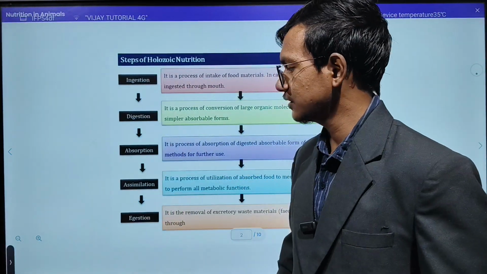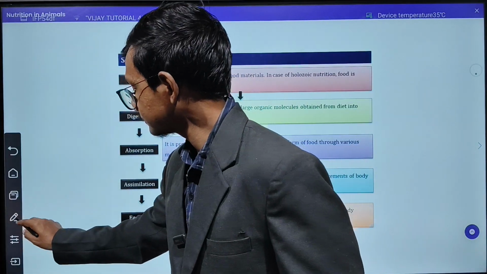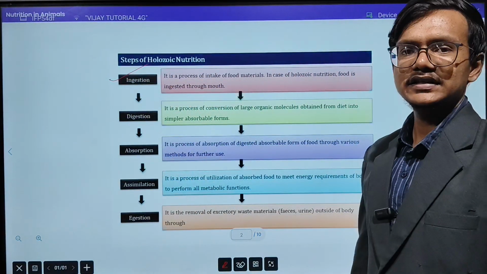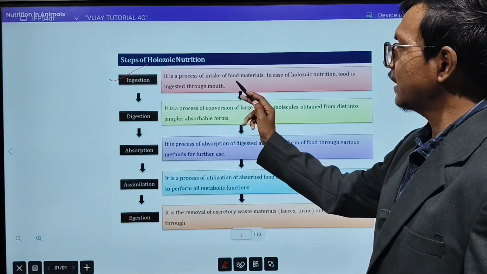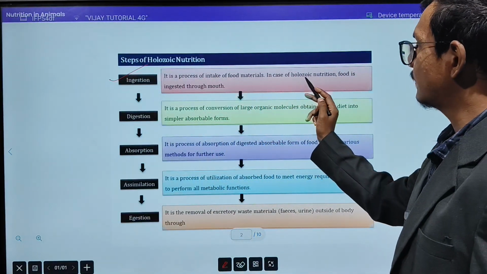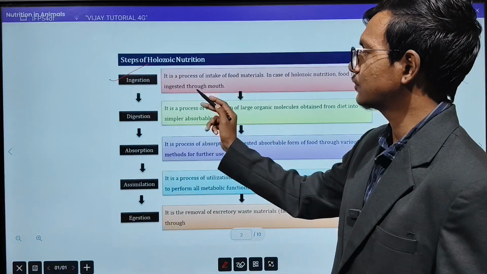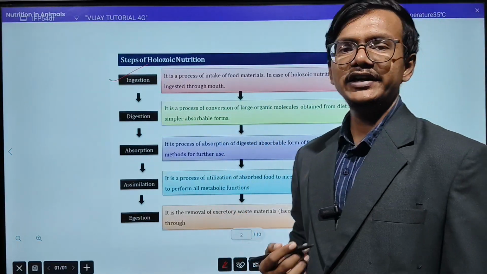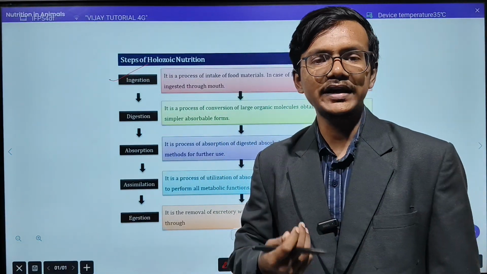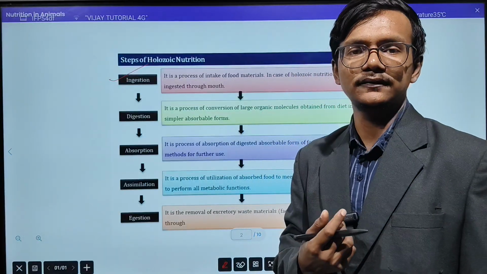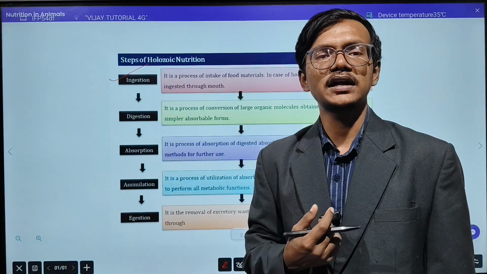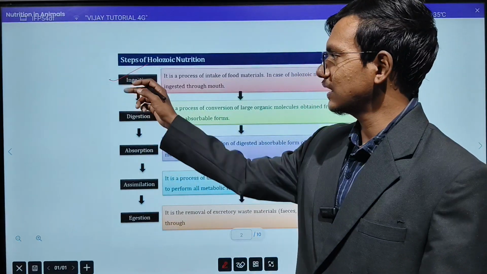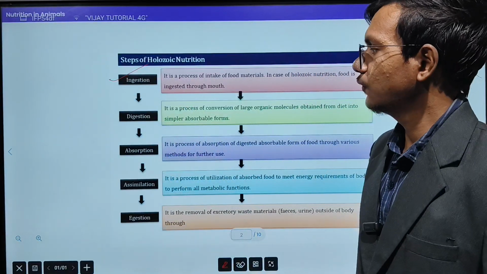First is the ingestion process. Now, what do you mean by ingestion? It is a process of intake of food material. In case of holozoic nutrition, food is ingested through the mouth. So, we will take the example of human beings only, like how we ingest the food. Whenever we are taking food inside our mouth, that process is considered as the ingestion of food.